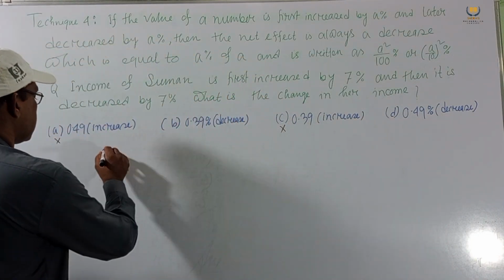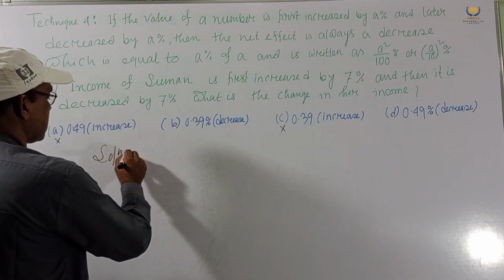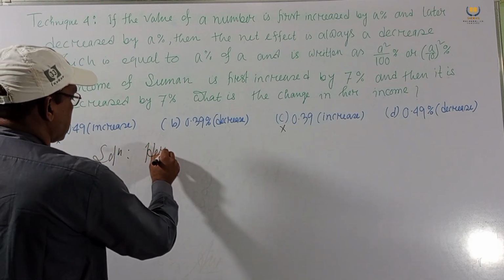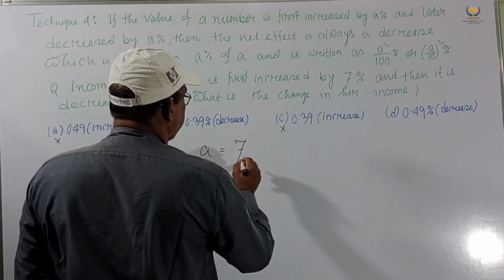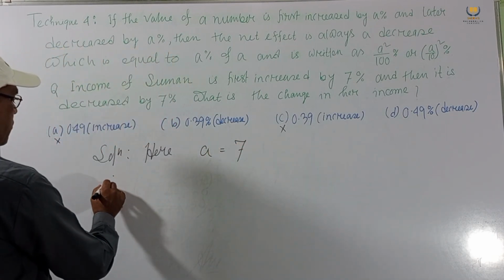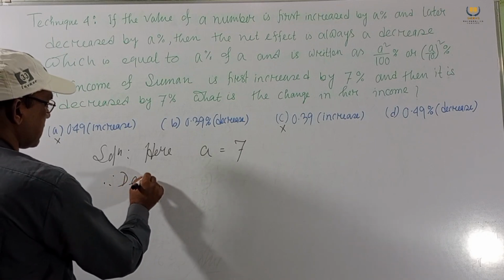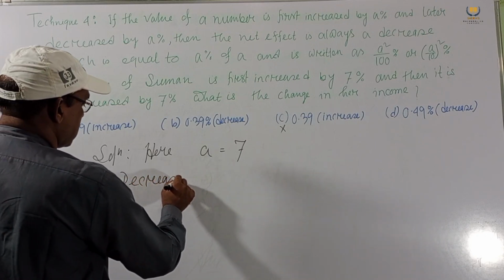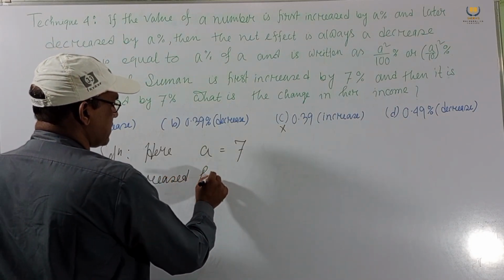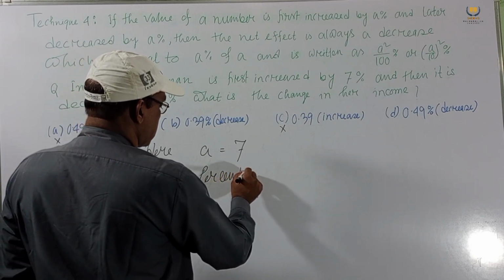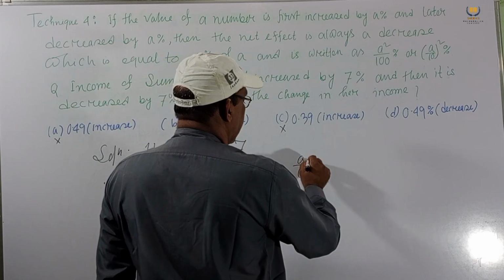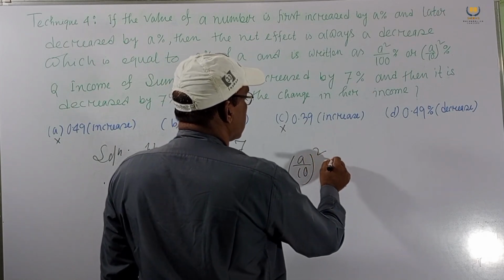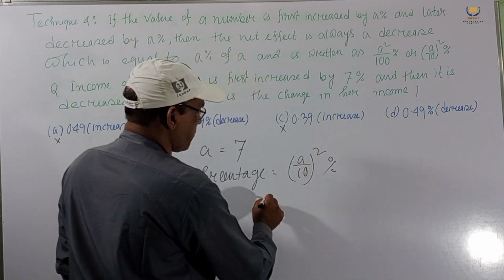Now the solution here: A equal to 7. Therefore decrease percentage is (A by 10) whole square percent.